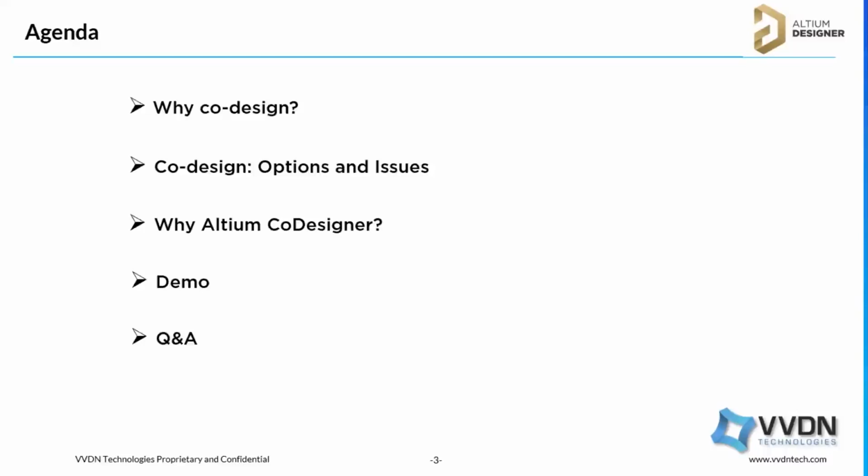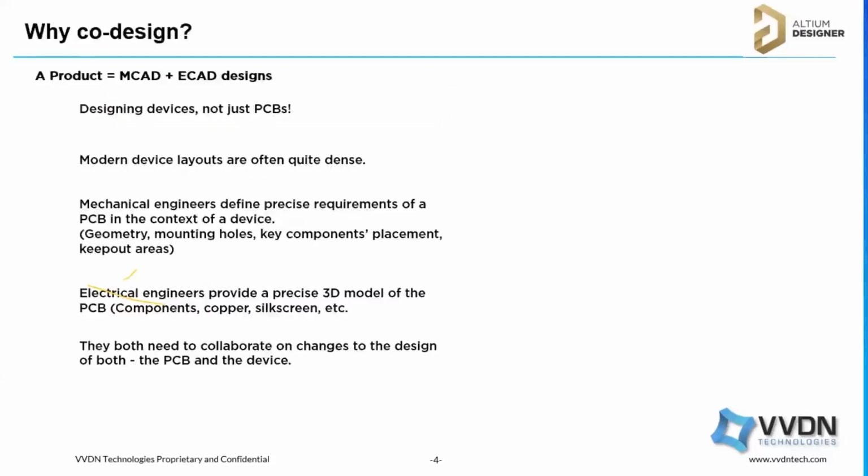First we will see why we need to go for Altium CoDesigner. So what is co-design? Co-design means both electrical engineers and mechanical engineers are working together on product development.